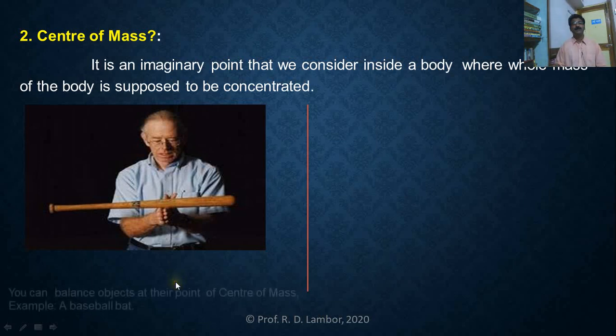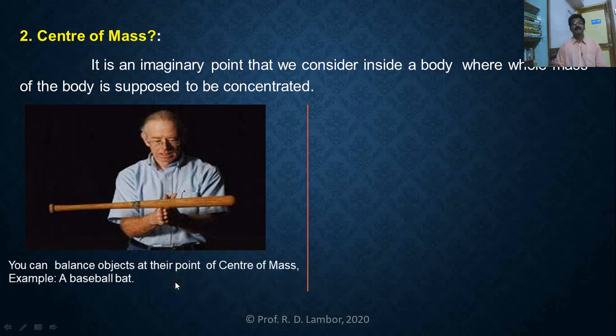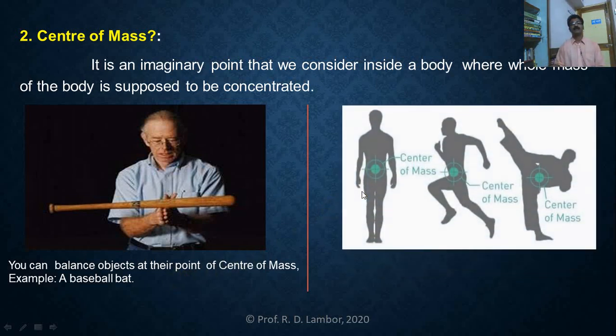So the baseball bat balances when it is supported by applying force at its center of mass. I will give one more example to understand this concept. See this diagram, see this picture.